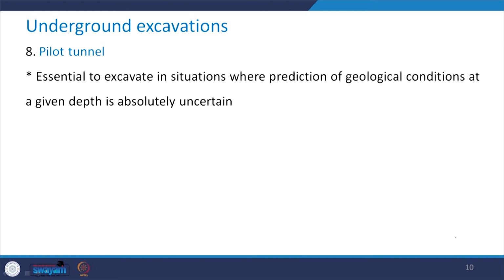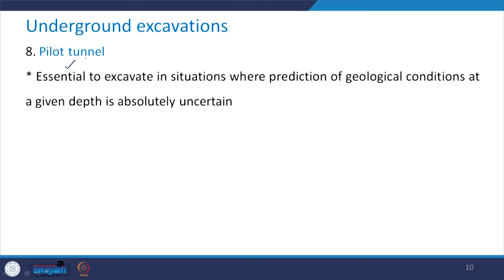In what situation will it be? When there is a lot of variation in the geology even at the surface, and we cannot be sure what it is going to be at any particular given depth. Or let us say that your bore data or the core log data is giving you a lot of variation as far as the type of the rock which is encountered all along the depth is concerned. In that case, it is essential to go for the pilot tunnel.